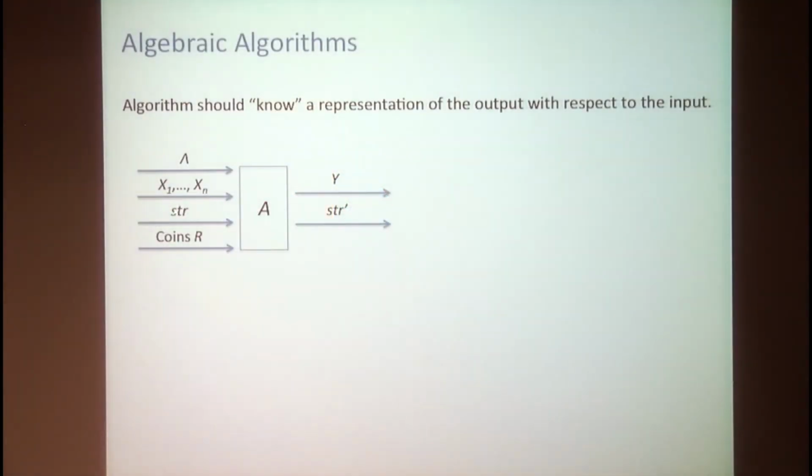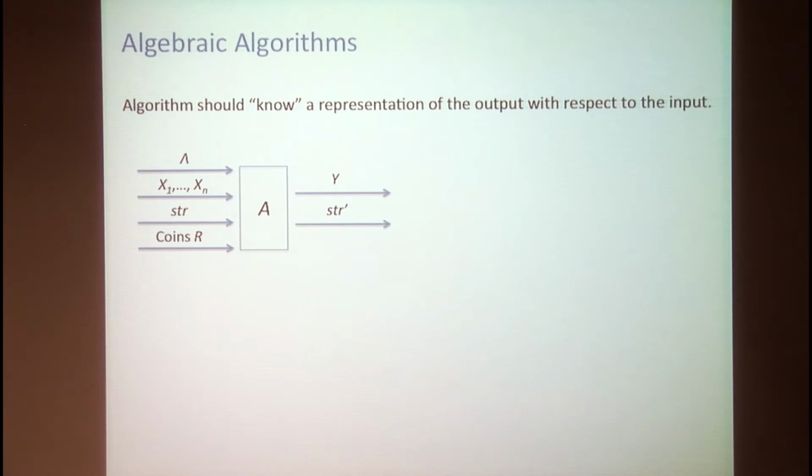So what are algebraic algorithms? An algorithm A that takes as input some group elements x1 up to xn and outputs a group element y is called algebraic if it has to know some representation of the output element y with respect to the input elements. Or in more detail, the algorithm A takes the group description, some inputs x1 up to xn, a string and some coins, and outputs some group element y and some string.